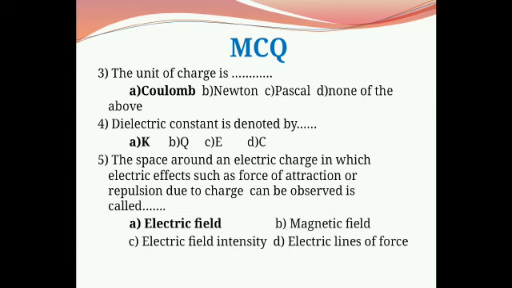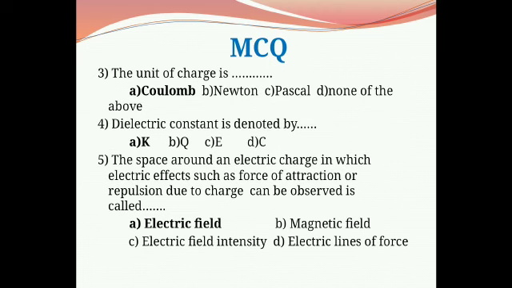Fifth question: the space around an electric charge in which electric effects such as force of attraction or force of repulsion due to charge can be observed is called. First option is electric field, second is magnetic field, third is electric field intensity, and fourth is electric lines of force.